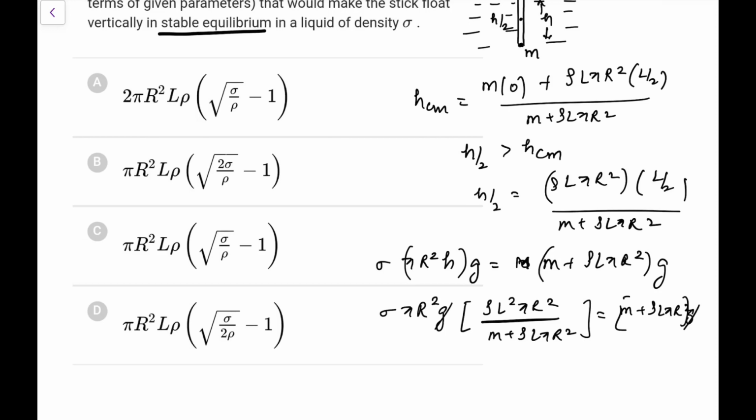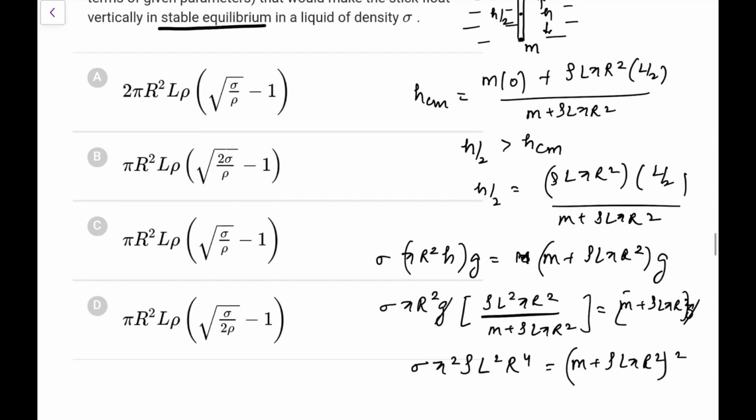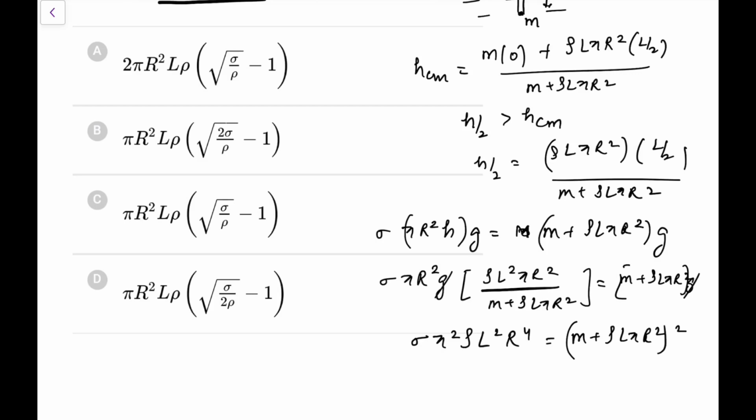First of all, if I have to solve it, this is getting somewhat complicated, let me try it. We will have sigma pi square rho L square r to the power 4, and this would be M plus rho L pi r square whole square. So take the root here, it would be root of sigma rho pi L r square equal to M plus rho L pi r square.